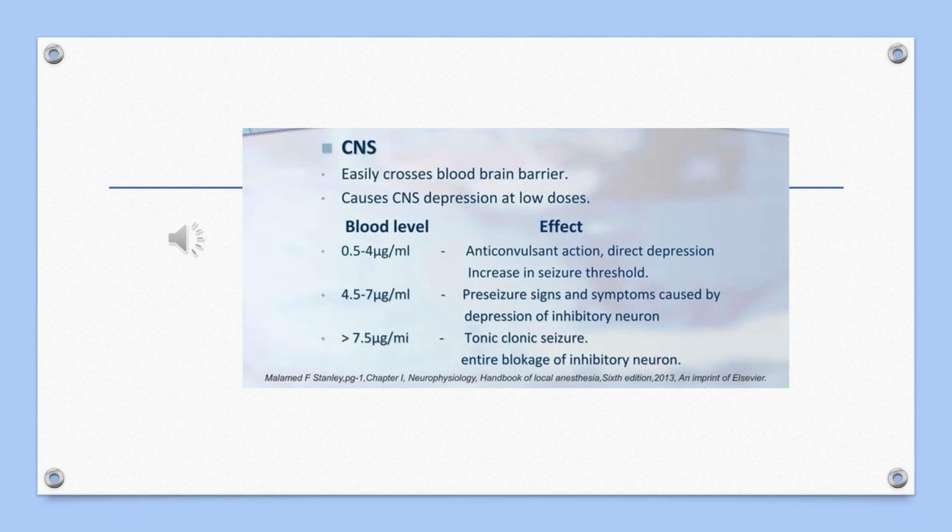First of all, as we all know, the local anesthetic easily crosses the blood-brain barrier. So at a low level or therapeutic doses, local anesthetics do not cause any clinically significant effect on the central nervous system. Then at high doses, that is overdose or toxic level, it causes generalized tonic-clonic seizure.